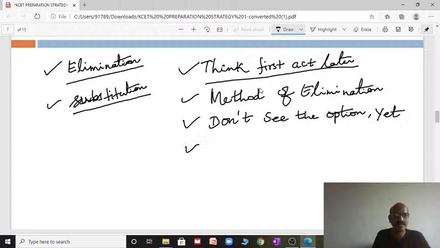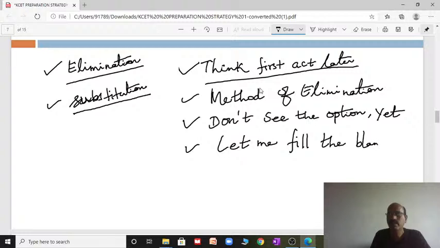Another one: let me fill the blanks. That means fill in the blanks. In this method, read the question carefully, with no need to look at the options, and treat the question as a fill in the blanks: the final answer will be dash.